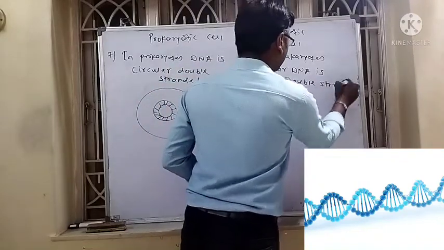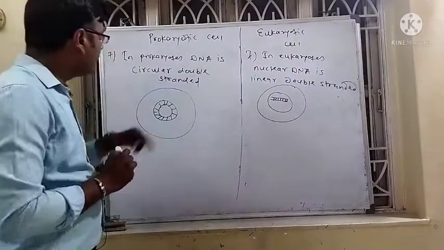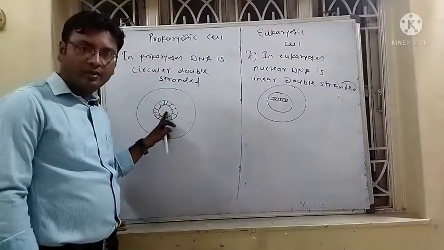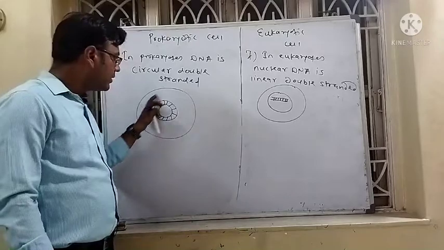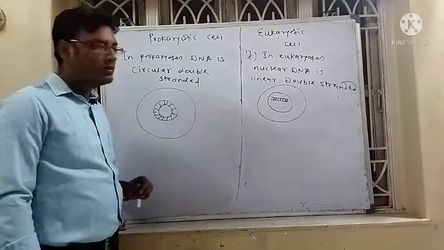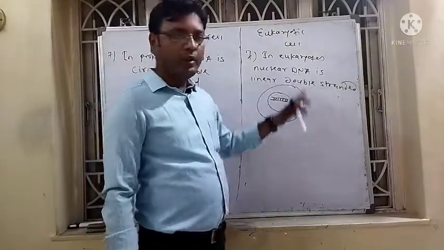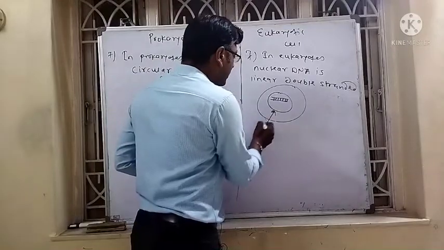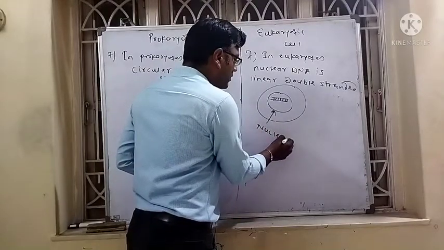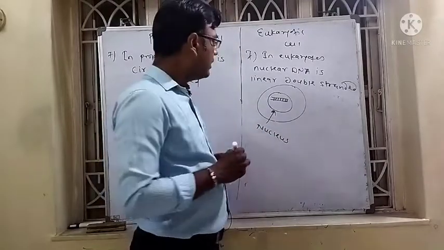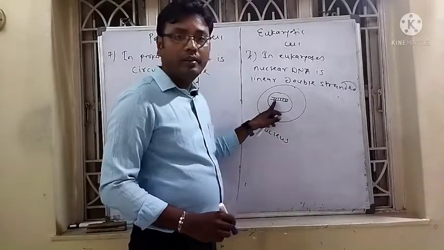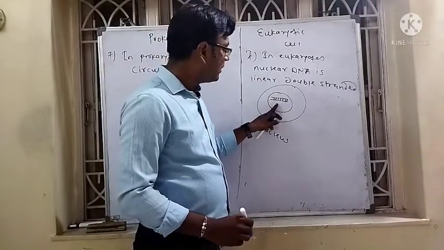So here the difference is, in prokaryotic cells the DNA is circular double-stranded, which is present in the cytoplasm. But in eukaryotes, the DNA present in the nucleus, the nuclear DNA, is linear double-stranded.